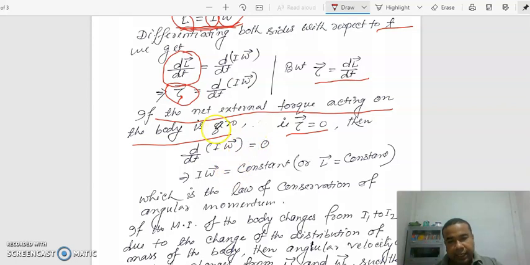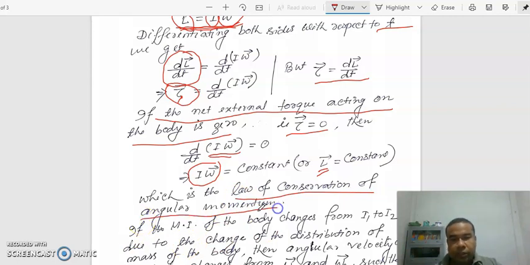As I said earlier, if any differentiation is 0, that term is constant. So I omega equal to constant. This I omega is denoted by L, so L is constant. This is the law of conservation of angular momentum.